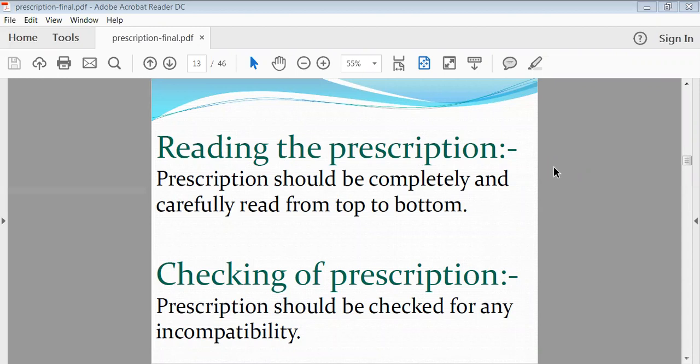So your pharmacist must have an idea of which drugs are not suitable with each other, so he should have studied those drugs. And suppose your physician has mistakenly written some drugs together, then he may directly consult the physician and say to the doctor that these drugs should be changed, they are not suitable with each other. Likewise, this checking of the prescription should be done by your pharmacist.